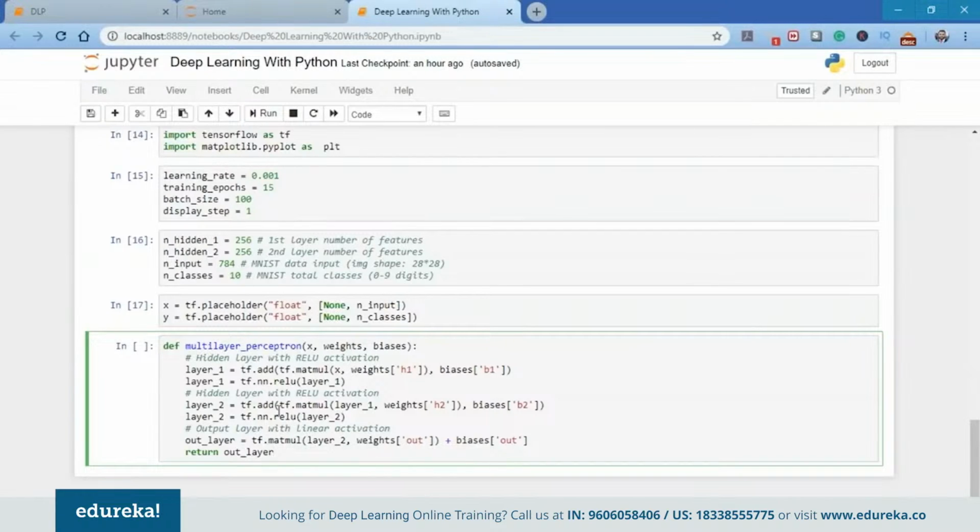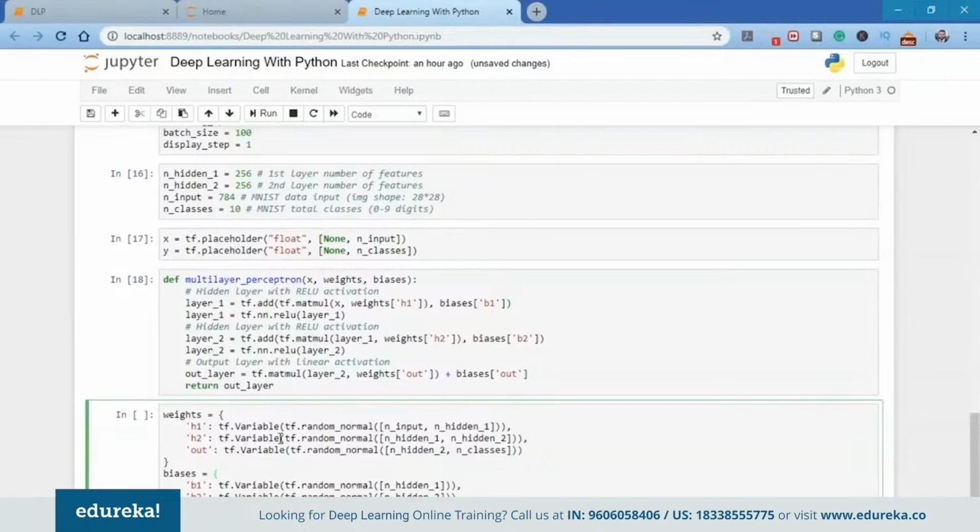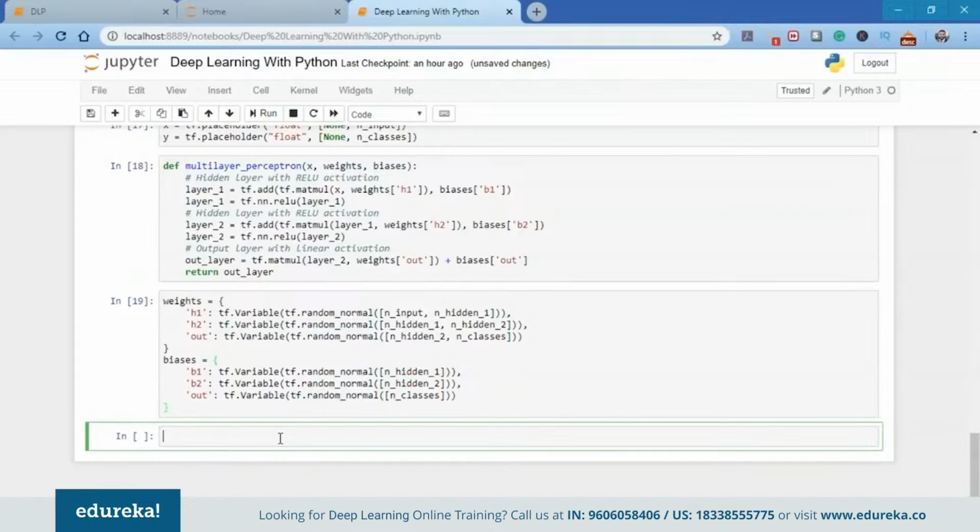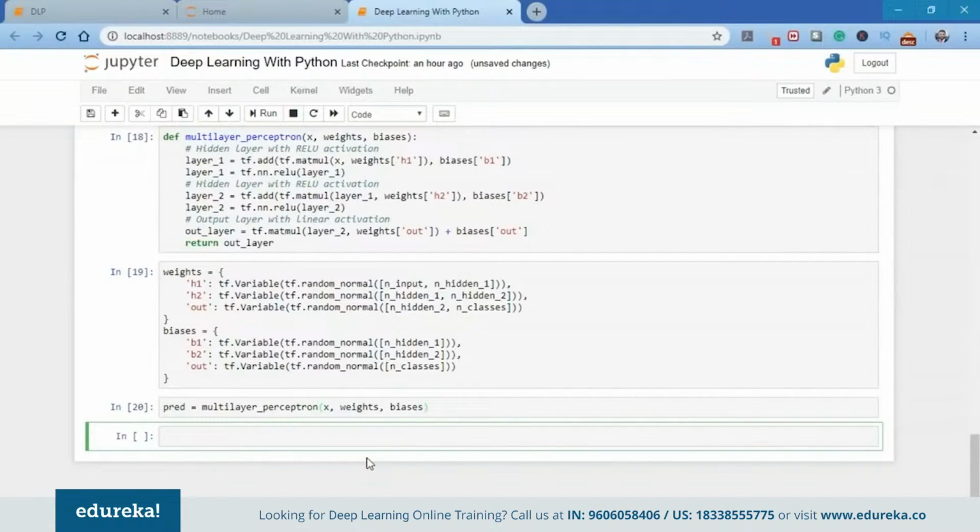One thing to notice here is that for layer 2 the input is layer 1, and for the output layer the input is layer 2. We need to store the layer weights and biases, so we're going to create the weights and biases for each of these layers. Here we have h1, h2, and out, which are the weights, and we have the biases. Next, we're going to construct a model using the multi-layer perceptron, in which we have X as the input along with the weights and biases, and we're going to name this pred, for predict.